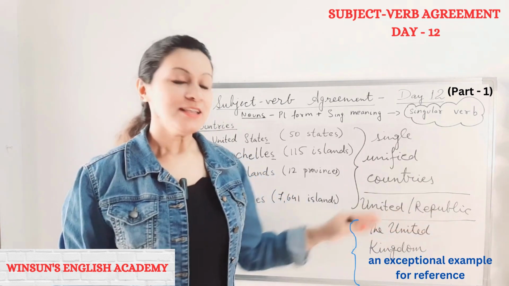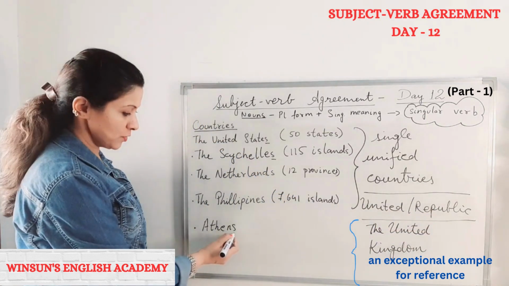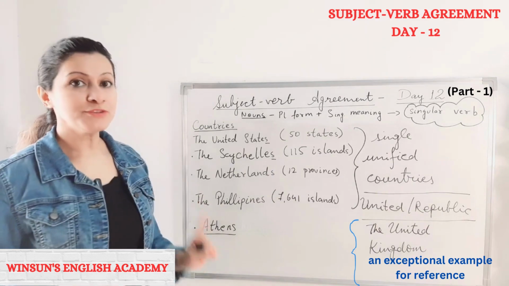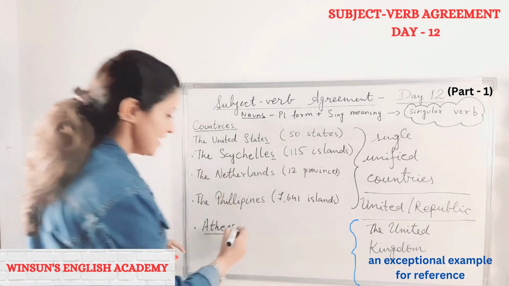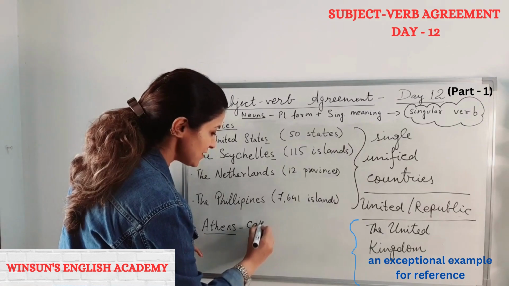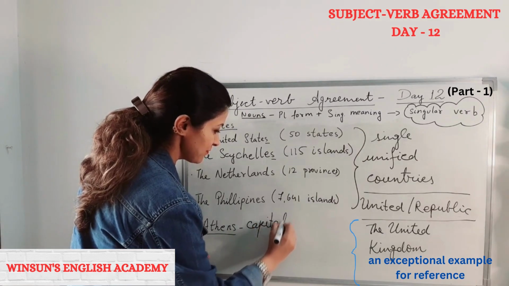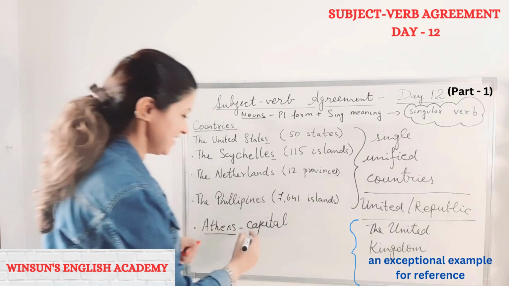Okay, now let's look at Athens here. What is Athens? It's not a unified country, it's a single country. It's the capital of Greece. One of my dream destinations.